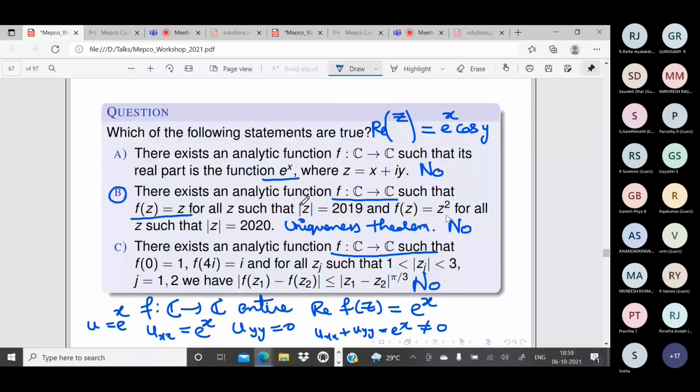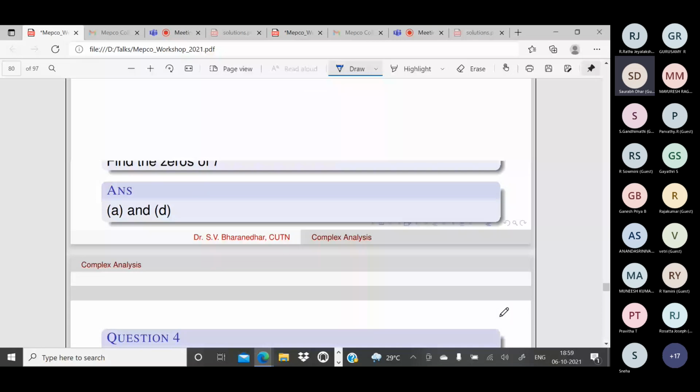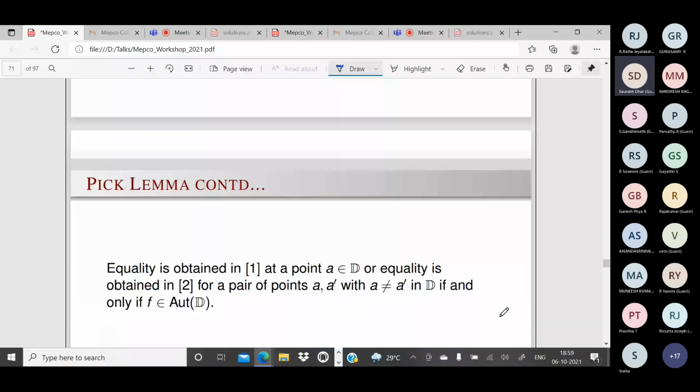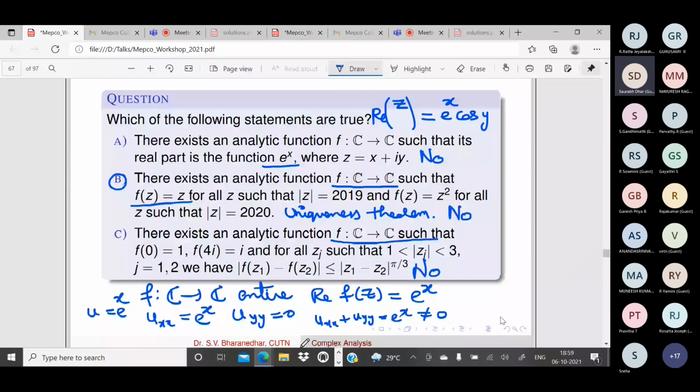Sir, in the third option where you use the limit, you will take the limit just like the limit definition of differentiability. We can take it because F is analytic, right? That limit exists, that's why, right? Yes, F is analytic, of course. We can write the limit in that way only. Yes. Okay, thank you.